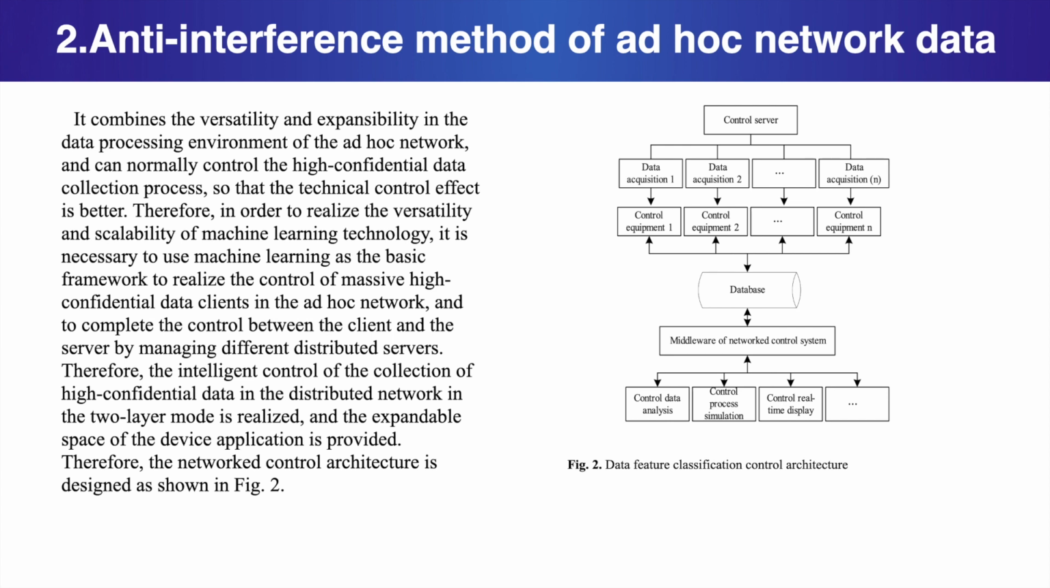It combines the versatility and expansibility in the data processing environment of the ad hoc network, and can normally control the high confidential data collection process, so that the technical control effect is better. Therefore, in order to realize the versatility and the scalability of machine learning technology, it is necessary to use machine learning as the basic framework to realize the control of massive high confidential data clients in the ad hoc network, and to complete the control between the client and the server by managing different distributed servers. Therefore, the intelligent control of the collection of high confidential data in the distributed network in the 2-layer model is realized, and the expandable space of the device application is provided. Therefore, the networked control architecture is designed as shown in Figure 2.